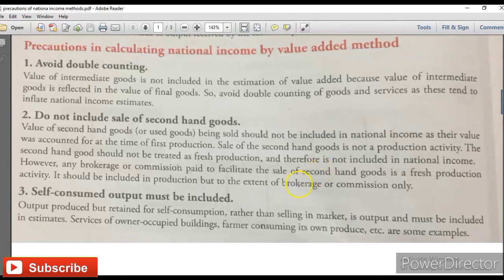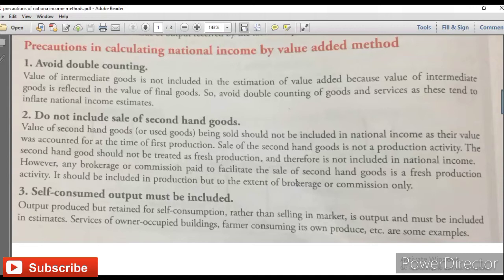So that's why if you are paying brokerage or any kind of commission while selling that second hand goods, then that brokerage commission would be part of your national income, but that sale of second hand goods would not be part of your national income.